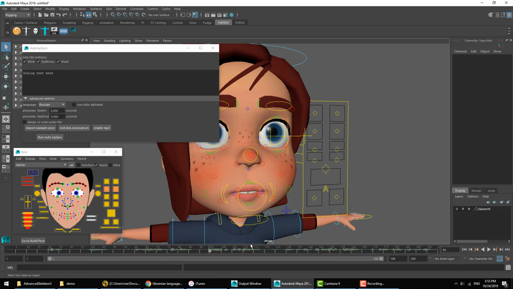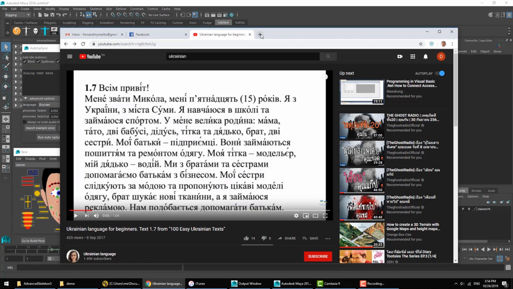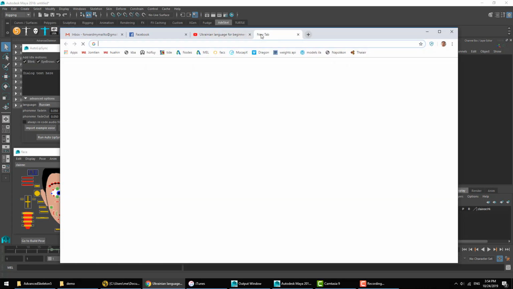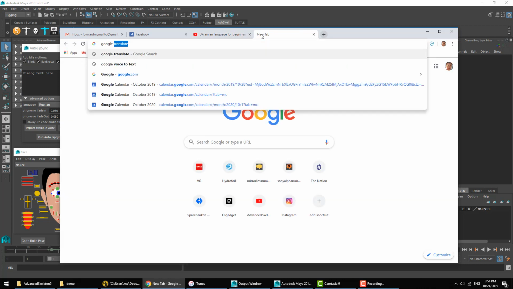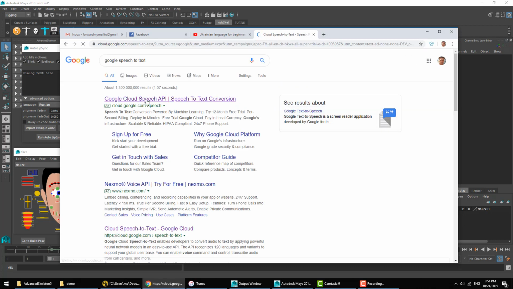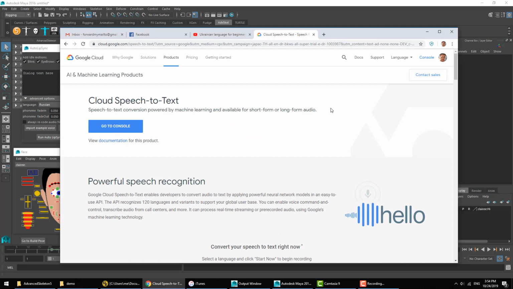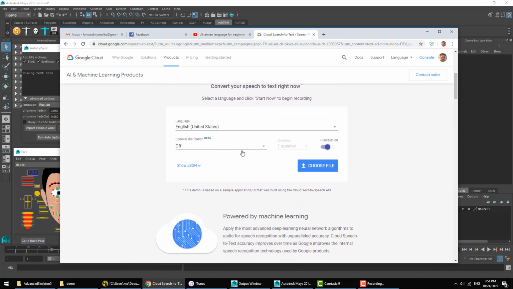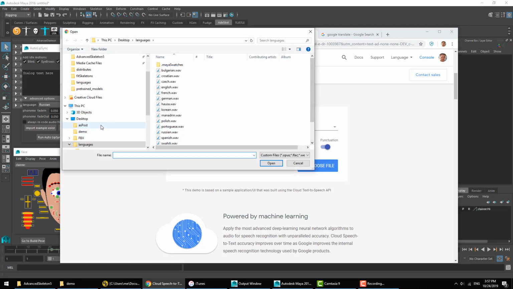Now, once we get the sound file, we also need the corresponding text. Now, what I use for this is one of the Google functions. So we search Google speech to text. And that should take you to this website. Here we can specify the language we're after. So let's go with Ukrainian. So we got Ukrainian chosen, and then we'll upload the sound file.